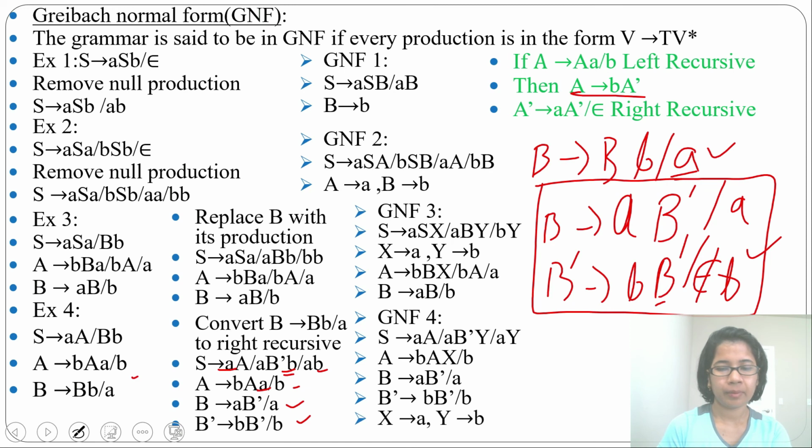From X we can derive A, from Y we can derive B. So now this is the GNF for this grammar.